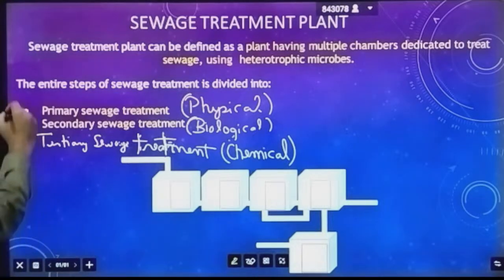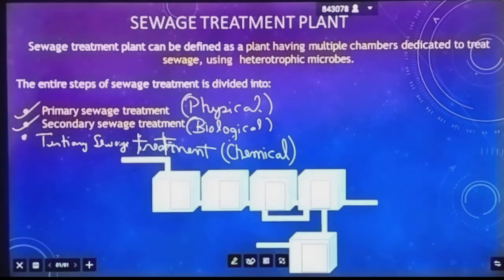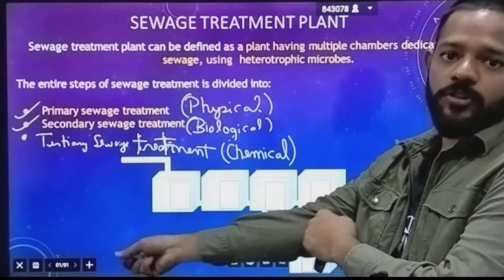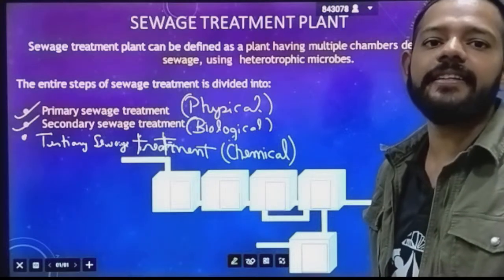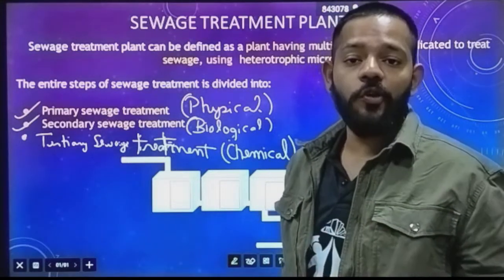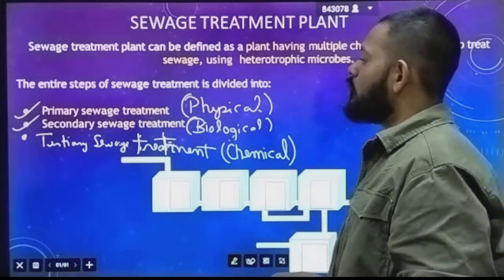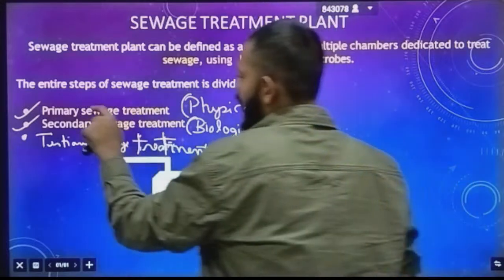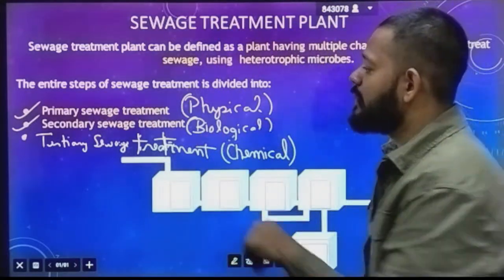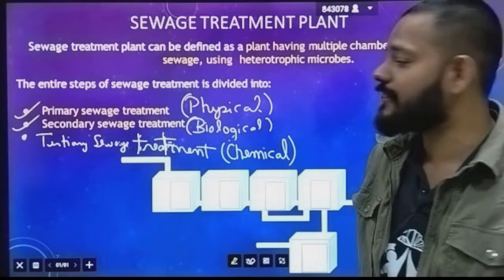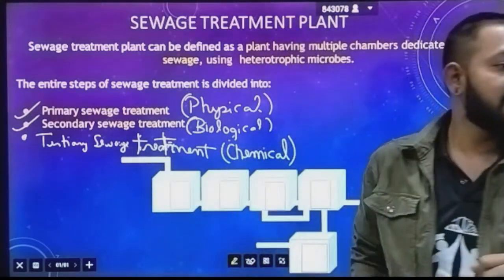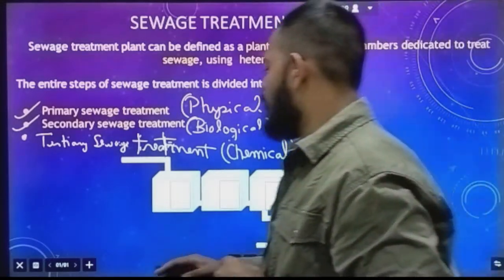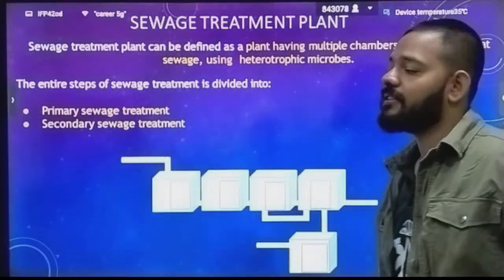Okay, in NCERT only primary and secondary are given, tertiary is not mentioned, but tertiary sewage treatment is also there, that is your chemical treatment. Okay, the water which is coming inside your house is chemically treated, it is ozonized, chlorinated, fluoridated water. Okay, so we have three steps which run under sewage treatment. First is primary sewage treatment, the physical step, then secondary sewage treatment, the biological step, and tertiary sewage treatment, the chemical step. Okay, so that's how you will do the treatment of water. Now one by one we are going to study all these steps.